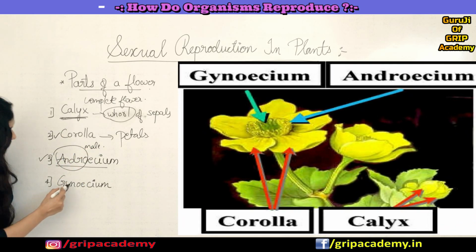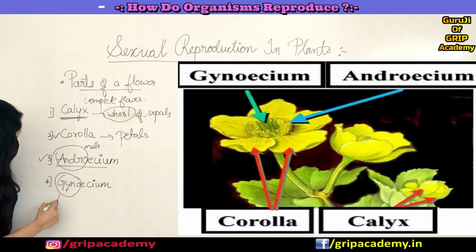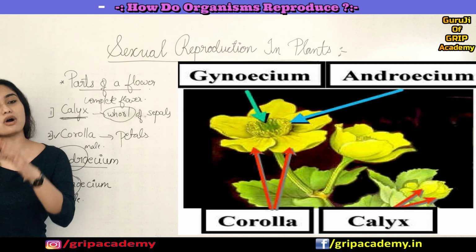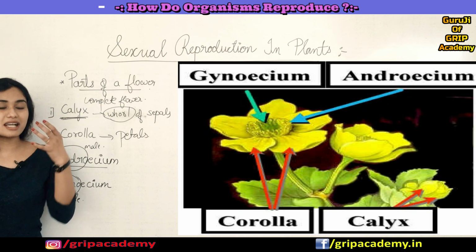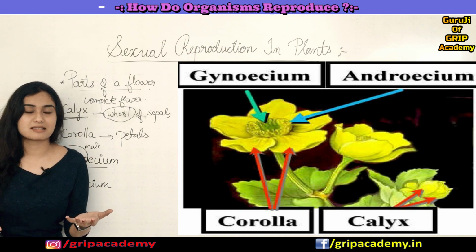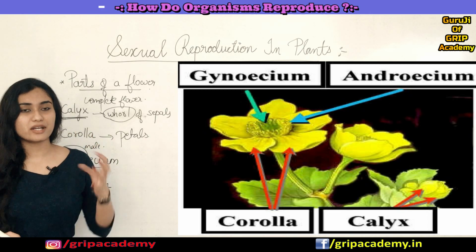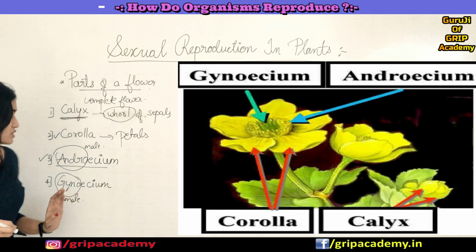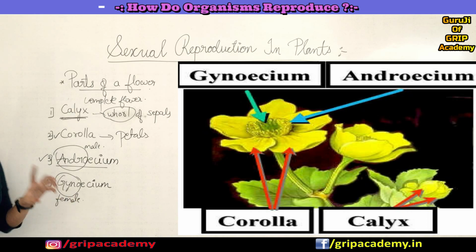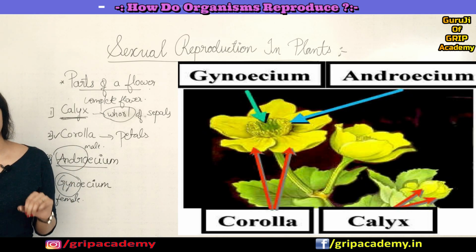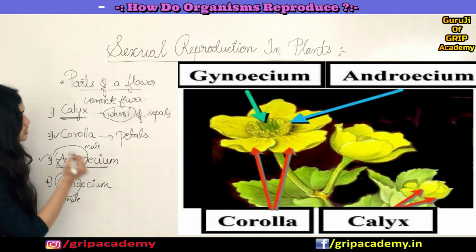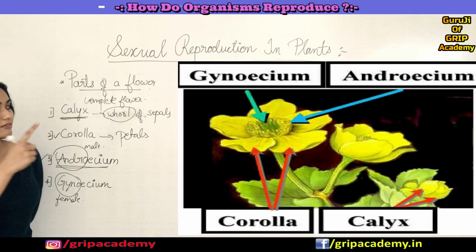Male. Correct. And gyno always refers to what? Female, right? You might have heard gynecologist. Gyno means gynecologist. She is a specialized doctor for a woman or for a female, correct? So gyno always refers to female and andro always refers to male. Okay. So what is this androecium? Where is it present in a flower?